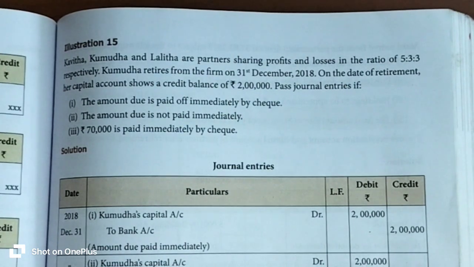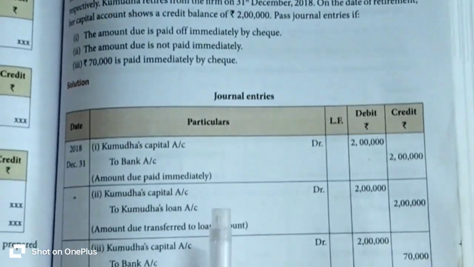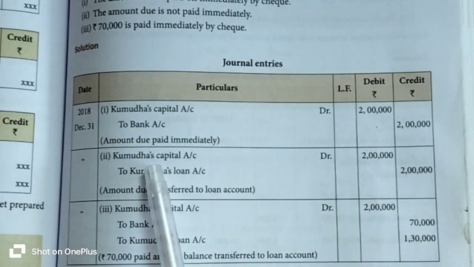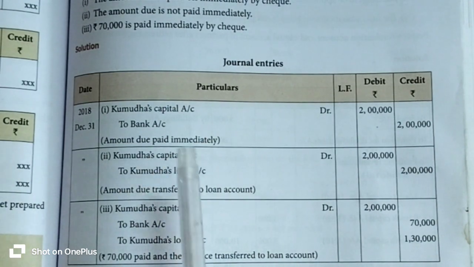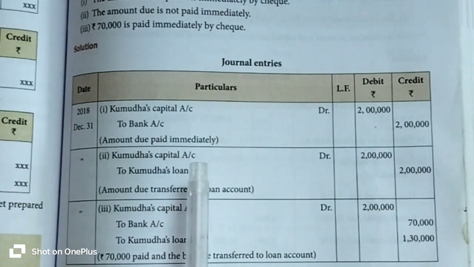So, when the amount due is not paid immediately in cash, what is the journal entry? The journal entry is debit the receiver, credit the giver, right? So, who is the receiver? Kumuda is the receiver. Okay, listen. At the date of retirement, the firm does not have lump sum cash within it.